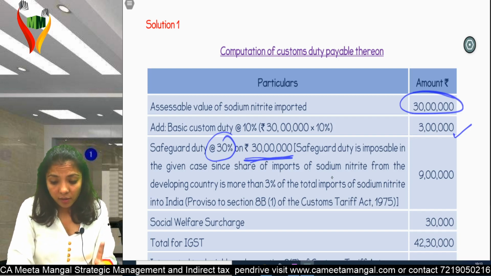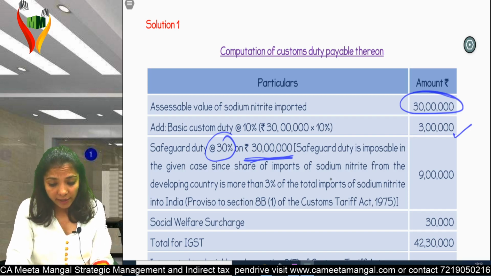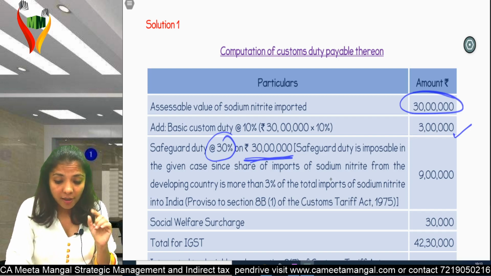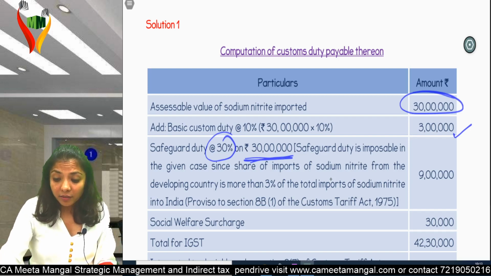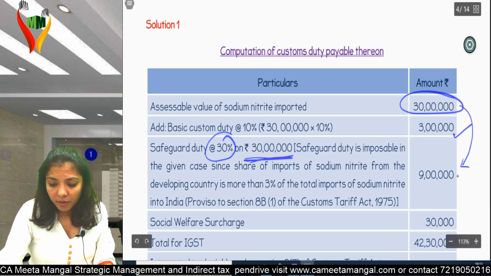Safeguard duty is imposable in the given case since the share of imports of sodium nitrate from a developing country is more than 3% of total imports of sodium nitrate into India. 30 lakhs, 30% comes to 9 lakhs.